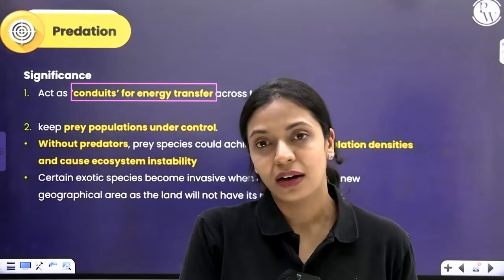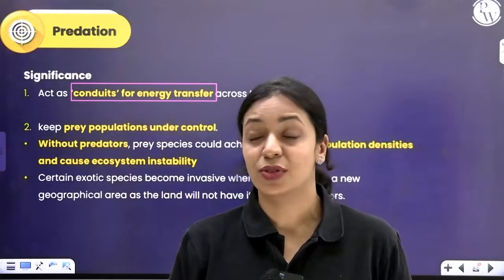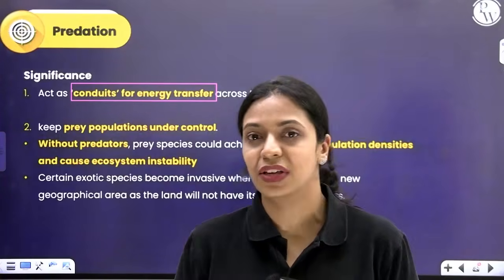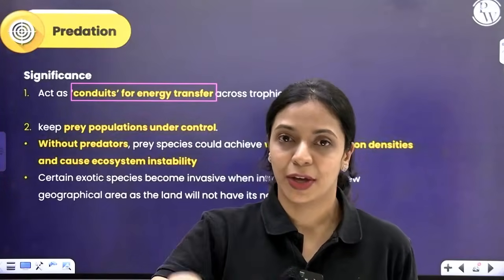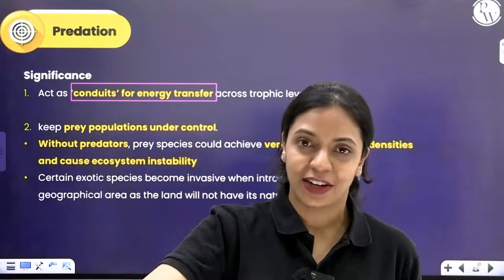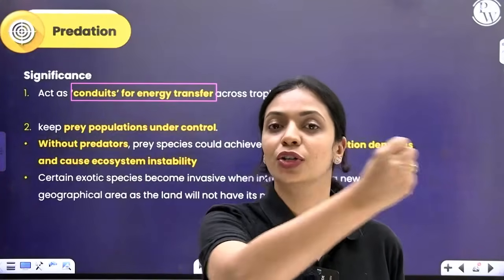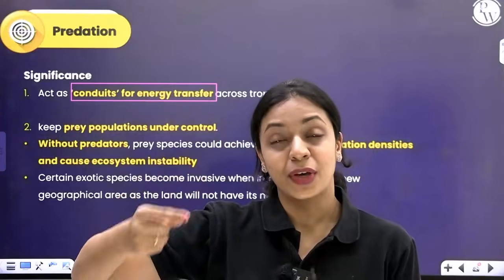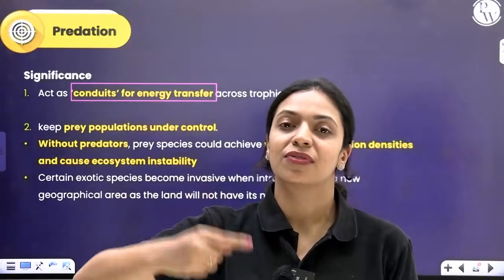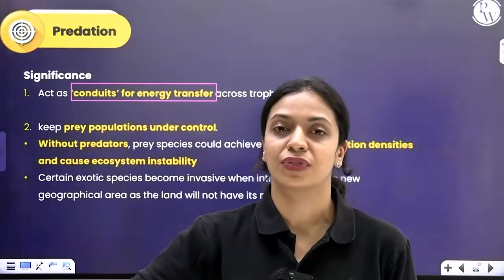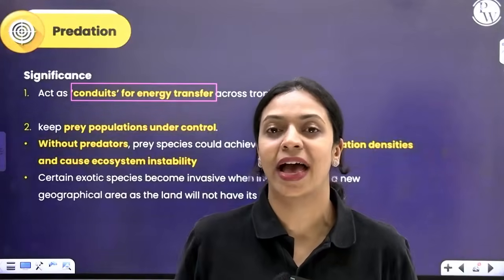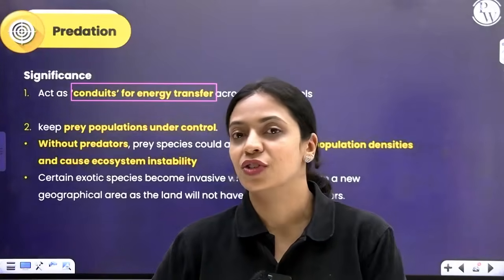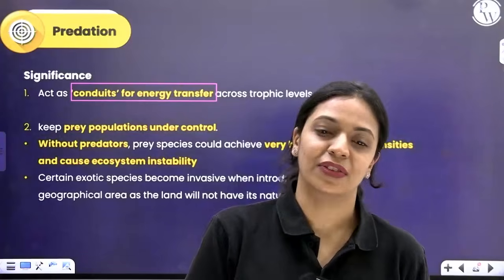If a lion hunts and feeds on a bison, the energy present in that bison will be transferred to the lion. So, because of predation, energy transfer is happening across different trophic levels. Conduit means it's acting like a channel for the transfer of energy across trophic levels.